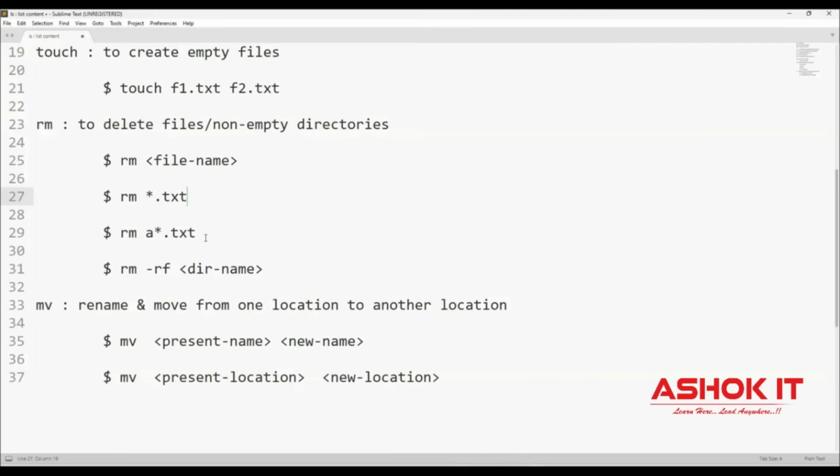If you want to delete all the text files which are starting with character A, then all those files I want to delete. If there is any directory available which contains data, then we can use the rm command to delete that particular directory. And the mv command we are using to rename the files and to move the file from one location to another location. mv present name and new name. mv present location and new location.